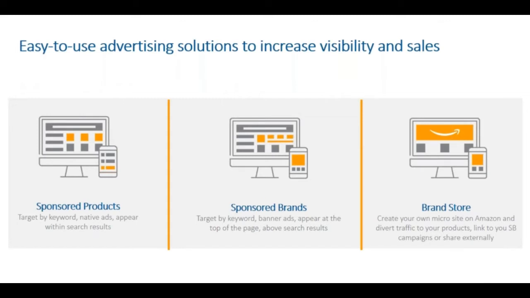Basically, sponsored products and sponsored brands are the two ad products, and stores is like an add-on to sponsored brands. It's like your mini website inside Amazon. Sponsored brands and brand stores are something which only brand owners can use, while sponsored products is an ad product which everyone can use, provided they have a buy box winning ASIN.